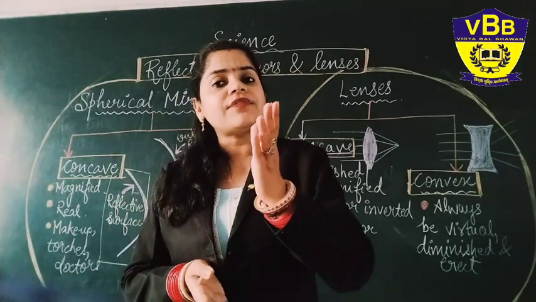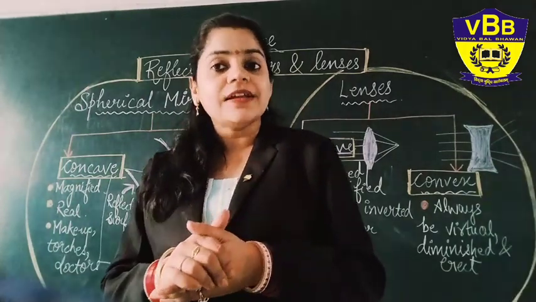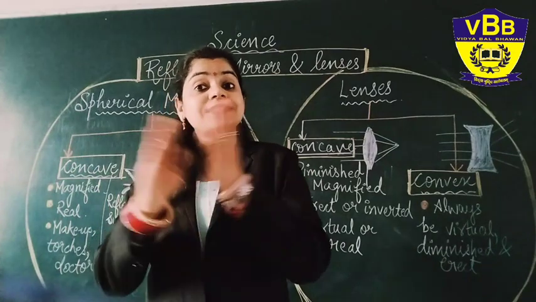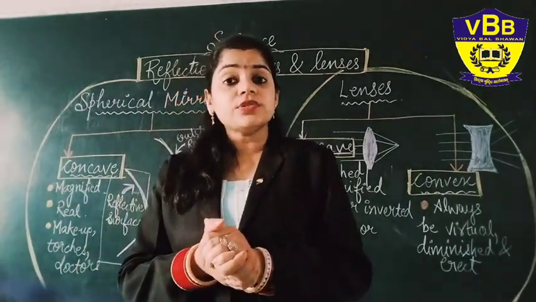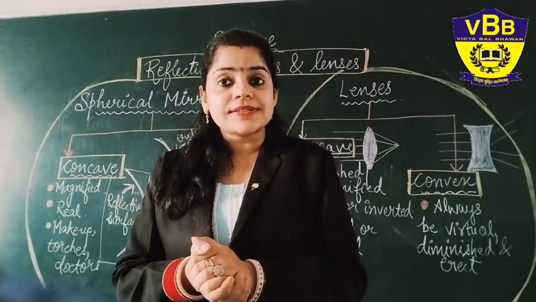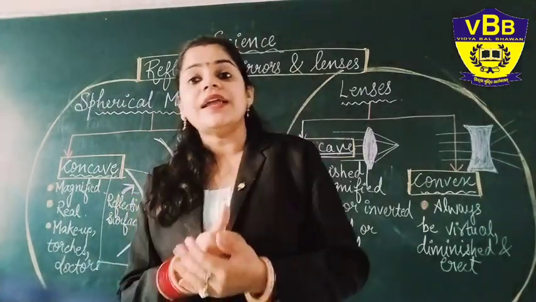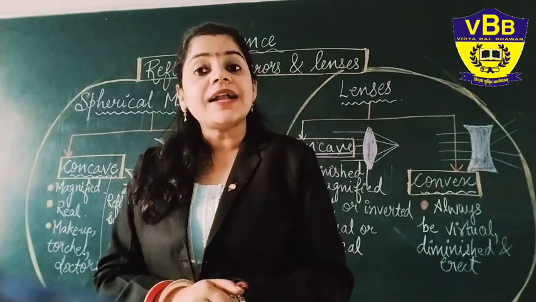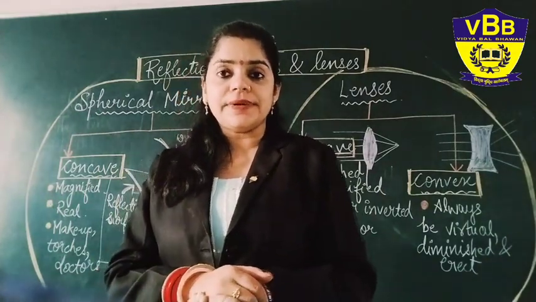You are moving your left hand but the right hand is moving there. That means your sides are getting inverted. So that is lateral inversion. When the right side of the object is seen as the left side and the left is seen as the right side, that is the lateral inversion property.